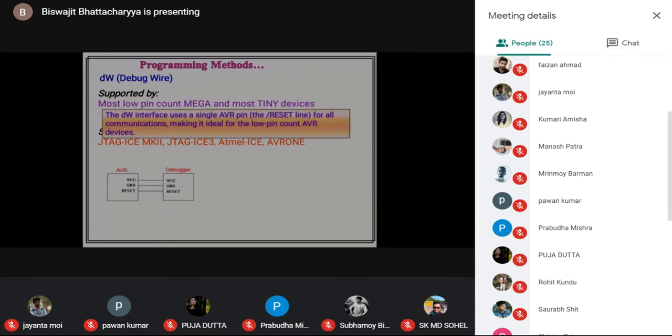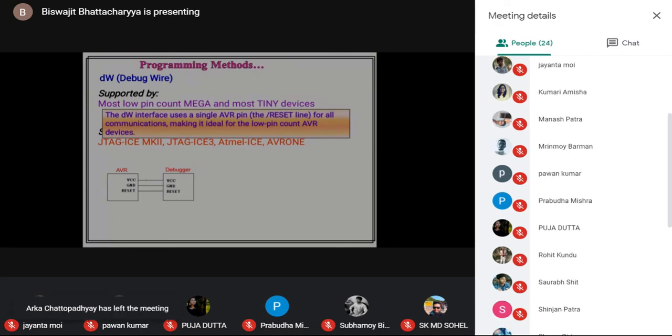Next, another type of programming method is DW programming, debugWIRE, where mainly 3 pins are used. Through these 3 pins, a microcontroller can be programmed. So a debugger unit is there. The debugger unit debugs or finds errors inside the AVR microcontroller.